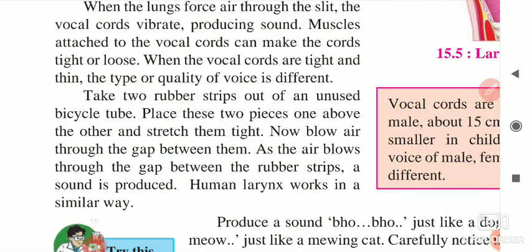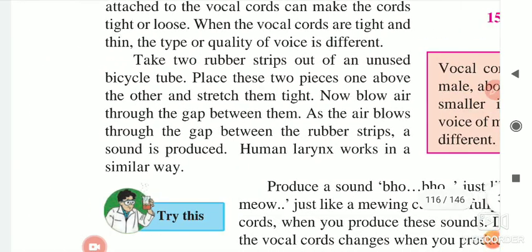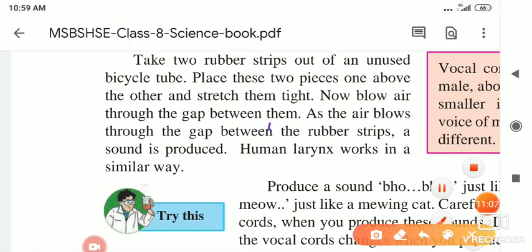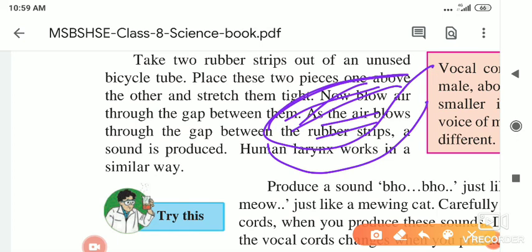Leaves are there. Leaves of which tree? That is what we are saying. Some people take two leaves of a plant, and they blow air in between them. Suppose this is one leaf of a plant, and here is one more leaf. We have to hold one above the other, and blow air from here. Then you will notice that it produces a sound.